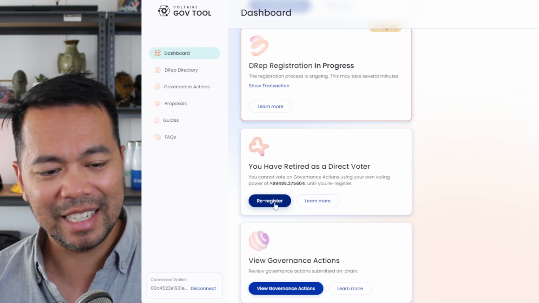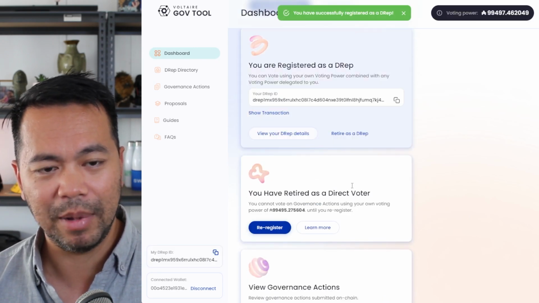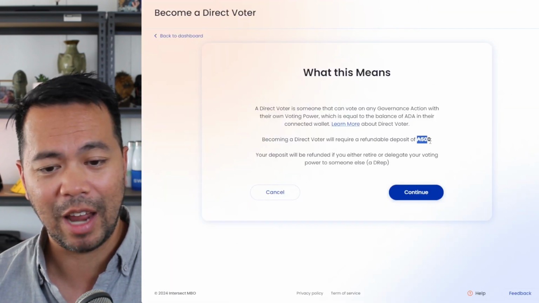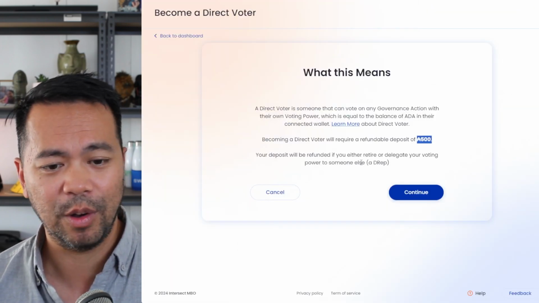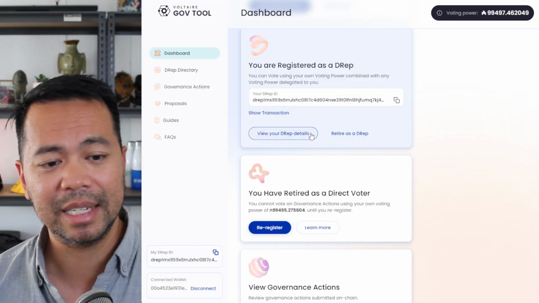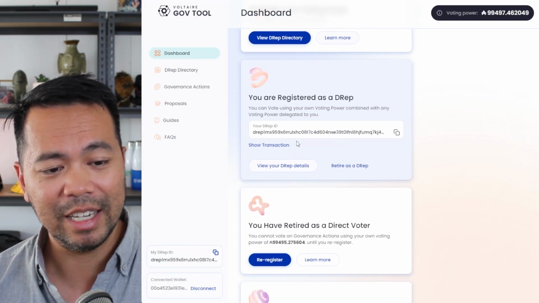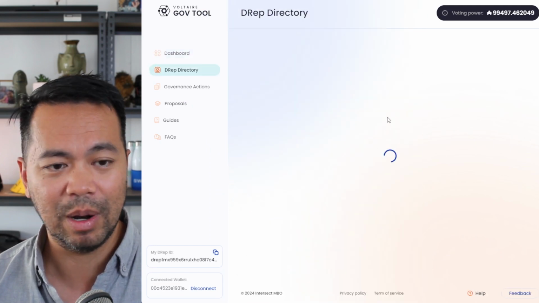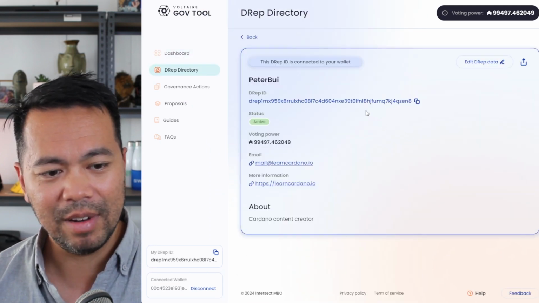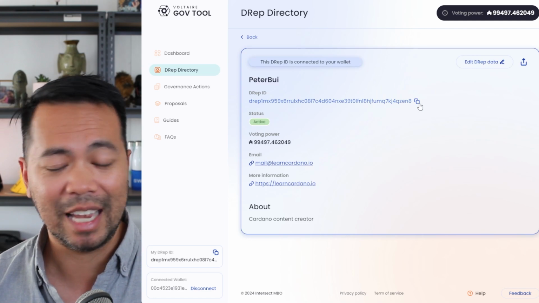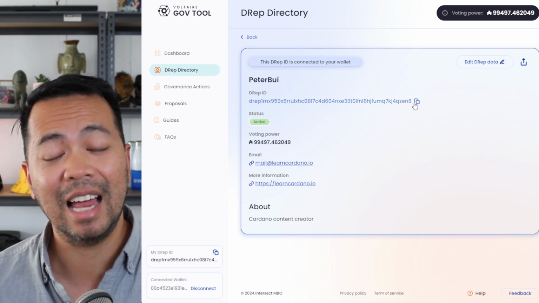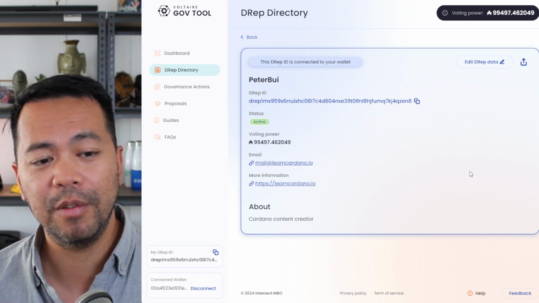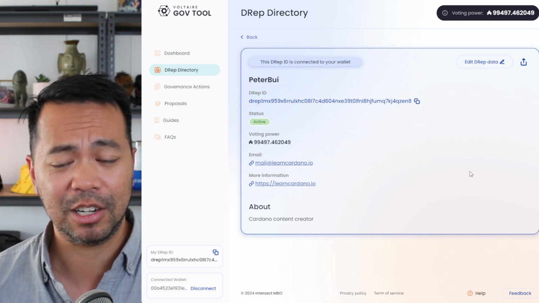So it's exactly the same process if you want to become a direct voter and register yourself. It will cost you that 500 ADA to register as a direct voter, and it's essentially the same process there. So there we go. So I am now a DRep. That is my DRep ID. I can have a look at my DRep details here. And if everything there looks good, then I can publish that DRep ID out there and people can start delegating their wallets, their voting power to my particular profile, and then I can vote on various governance actions for them.